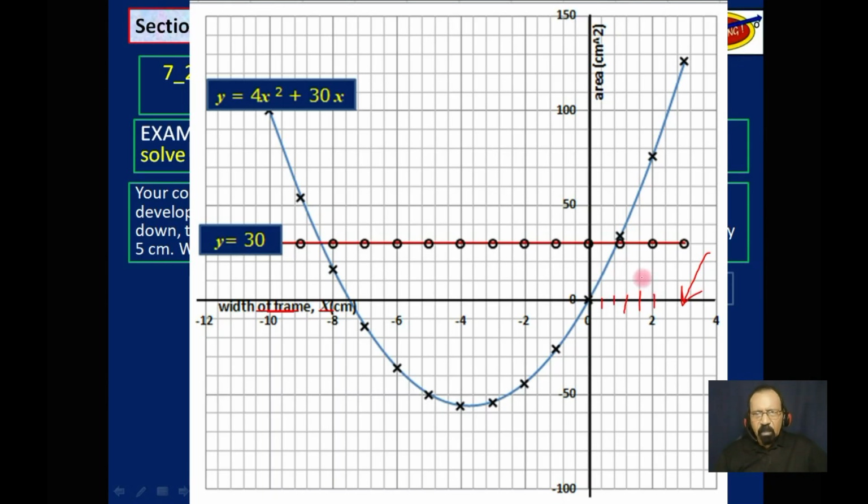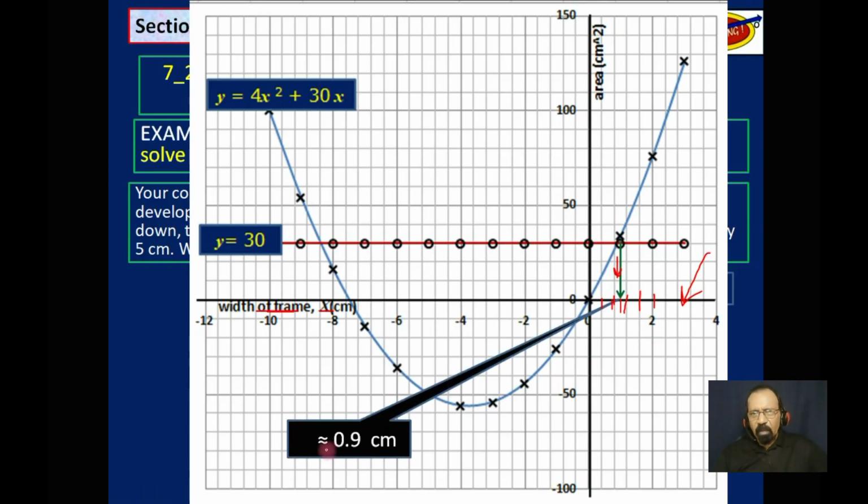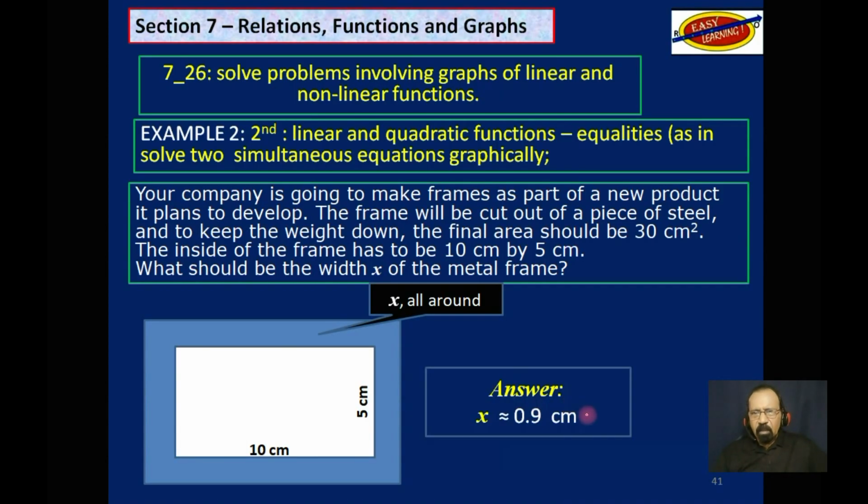This point here falls a little past 0.8. It didn't reach 1. But the software I am using can only fit that arrow at 1 or 0.8. I'm not able to adjust it to get between there. So we are going to guess that as 0.9. So the approximate width of the frame should be 0.9 centimeters. This is our answer. That was example 2.